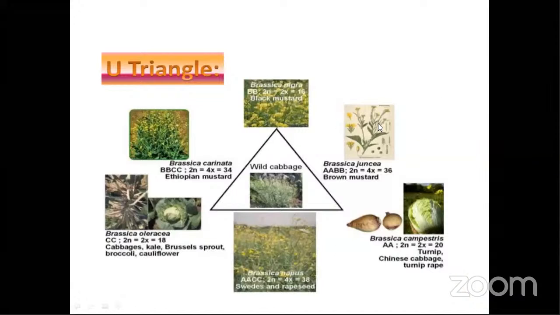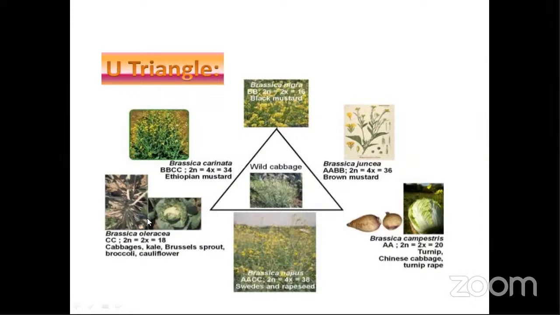In the triangle, yes, this is the way the different species that are edible today have evolved. In this, Brassica nigra is represented by capital B; you have to remember the scientific name and also the genomic constitution, which is represented here by capital B. This is very important that you have to remember. And Brassica nigra is nothing but the black mustard.